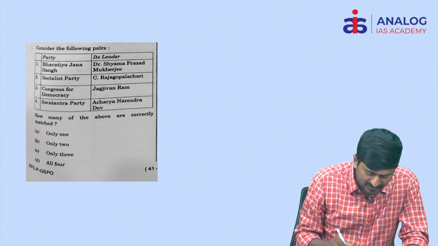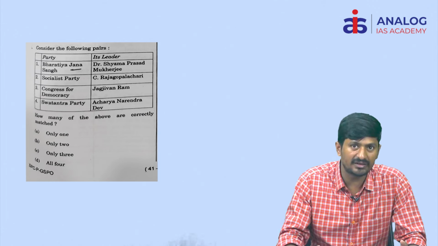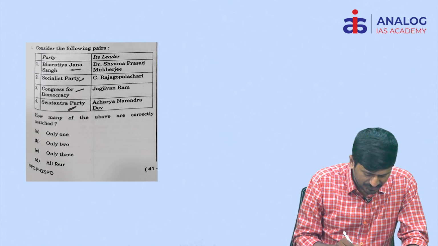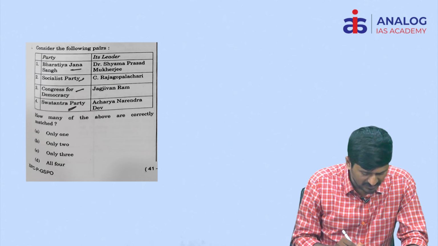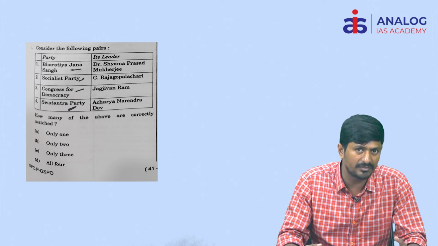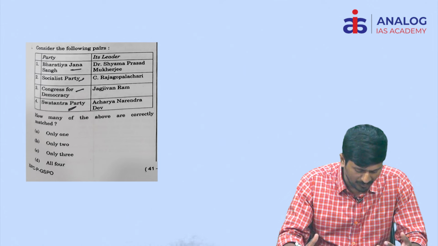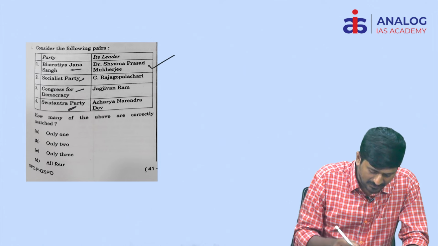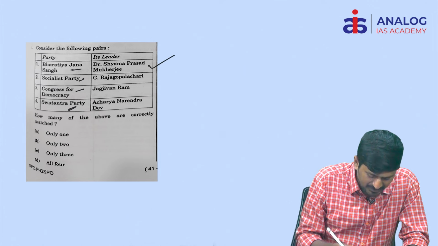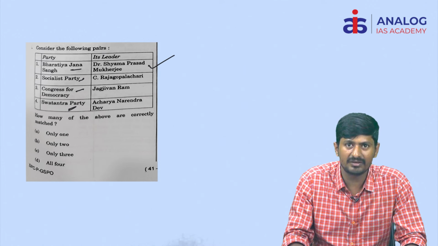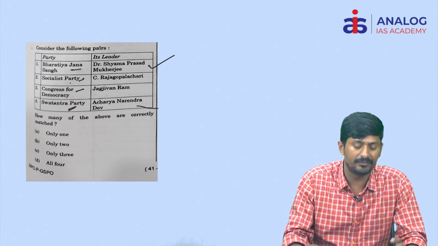And the next important question is about post-independence consolidation. Consider the following pairs: Bharatiya Janasangh, Socialist Party, Congress for Democracy, Swatantra Party. 4 political parties have been given, and he is asking how many pairs are correct. Bharatiya Janasangh was established by Shyam Prasad Mukherjee. Even today he is the ideologue for BJP.